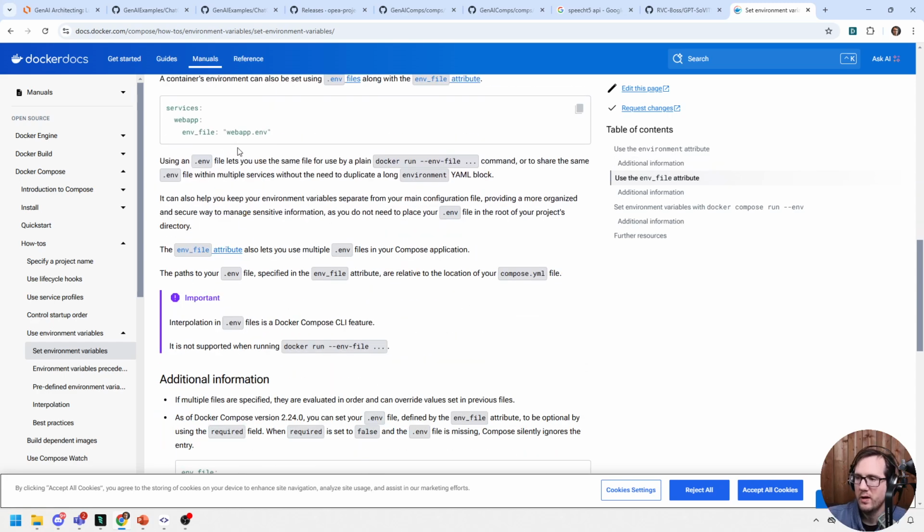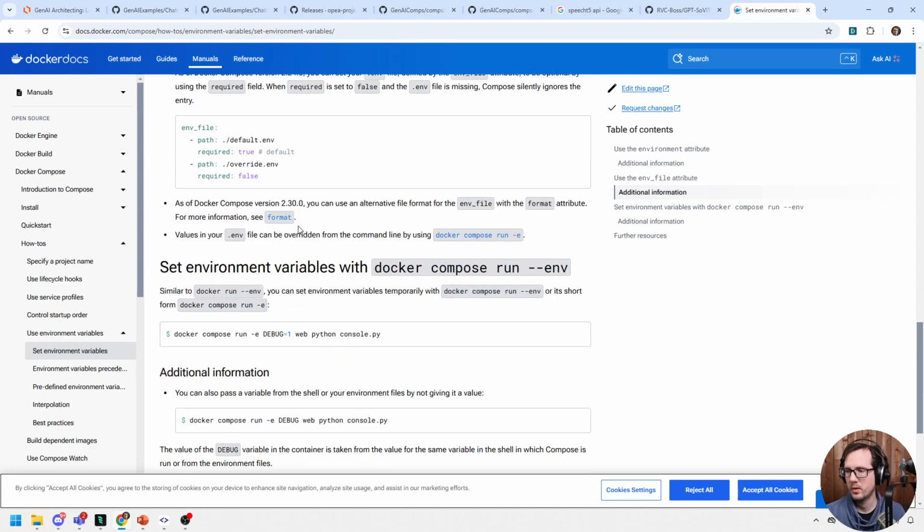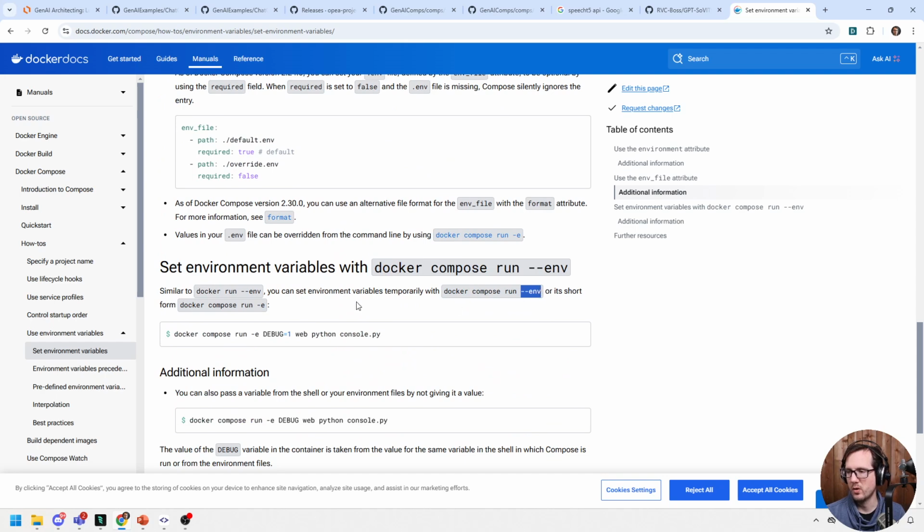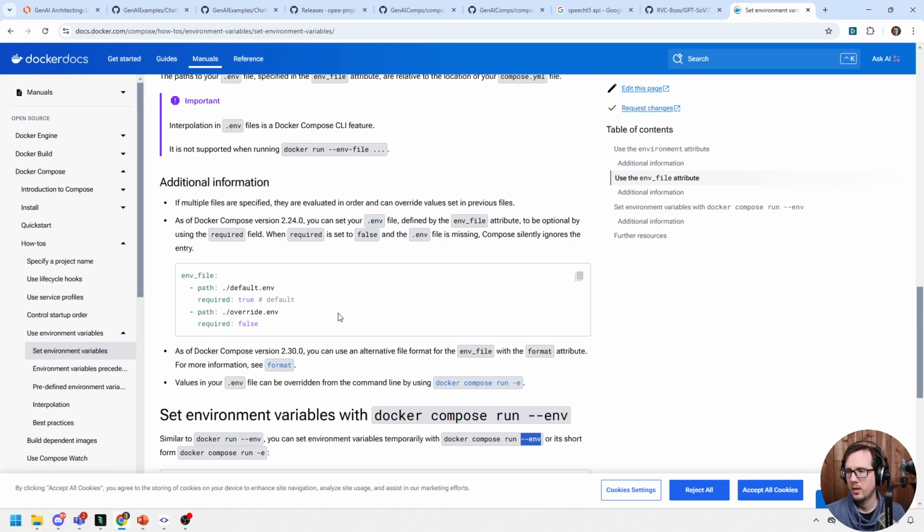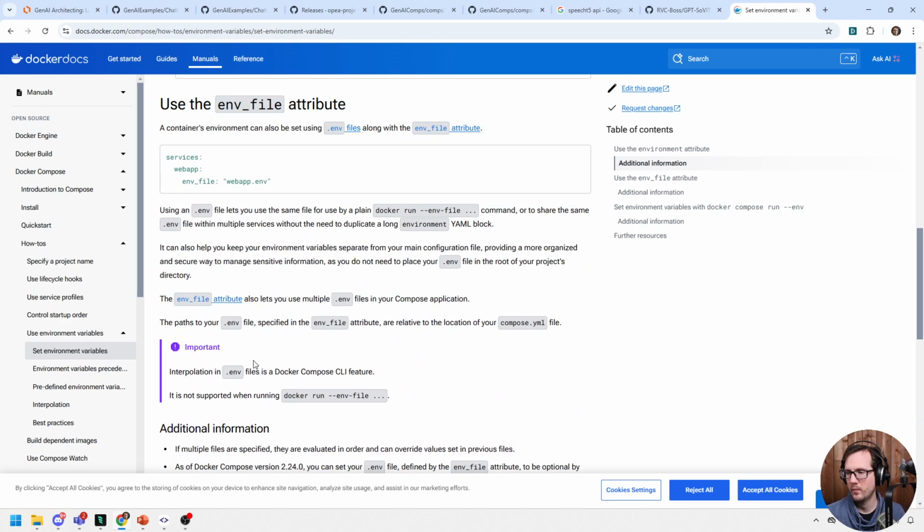So it says using the env file lets you use the same file. Docker compose run with env or -e, you can set environment variables temporarily. I mean, it's kind of suggesting that it should pick them up.